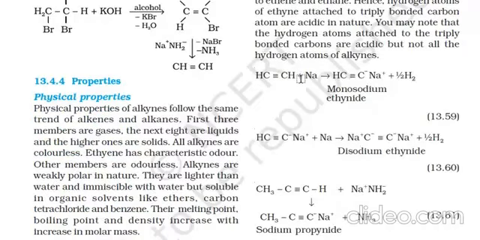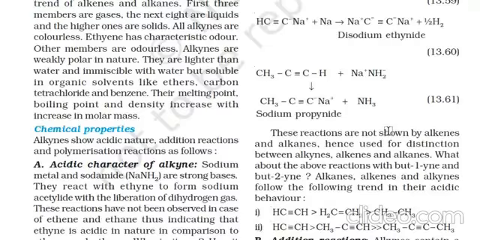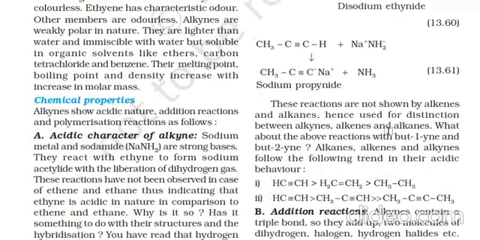When alkynes are reacted with sodium, CH triple bond CNa, monosodium acetylide, is formed along with hydrogen gas. Similarly, CH triple bond CNa plus one more Na releases one more hydrogen, and disodium acetylide is formed. So this shows the acidic nature of alkynes.